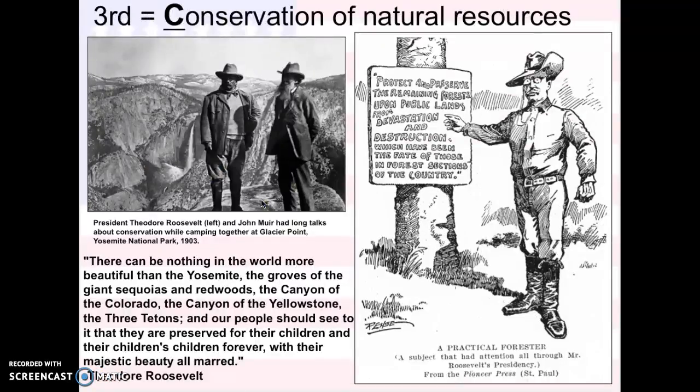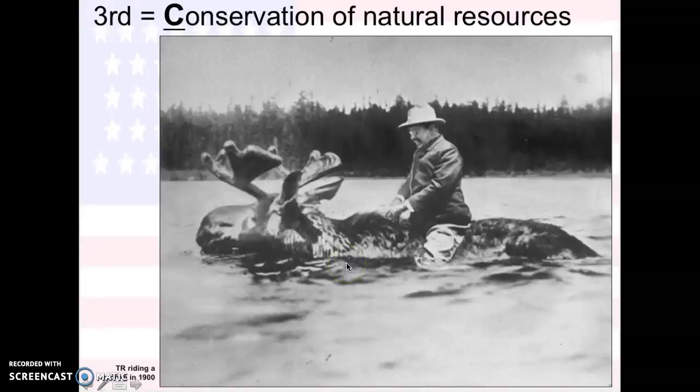The third C is the conservation of natural resources. So Teddy Roosevelt really spent a lot of time making sure to set aside lands for national forests and to preserve land. And then this is him riding a bull moose, which we'll get to in just a second.